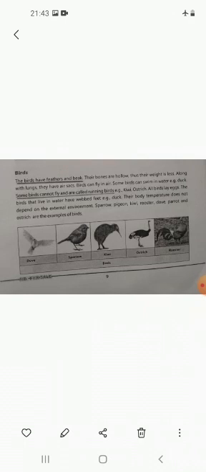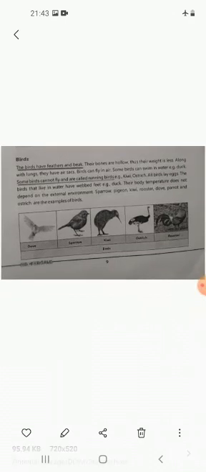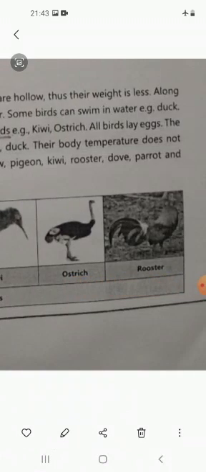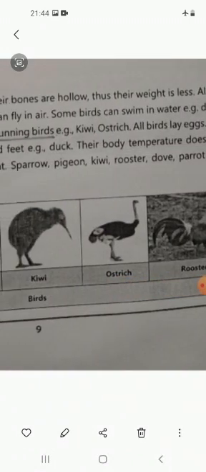Birds have feathers and a beak. This is a very common characteristic, and we are all very familiar with it. And their bones are hollow. Why is it so? Because they have to lift their body high in the air, so their bones are made hollow, which helps them lift their body very easily. Birds can fly in the air. Some birds can swim in water, while some birds cannot fly and are known as running birds, like the ostrich.